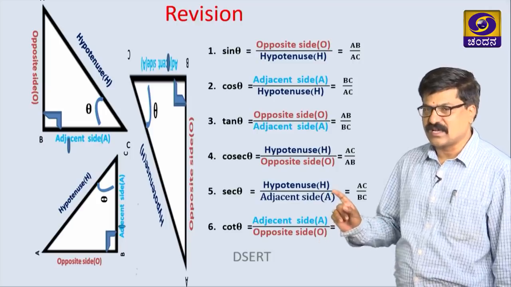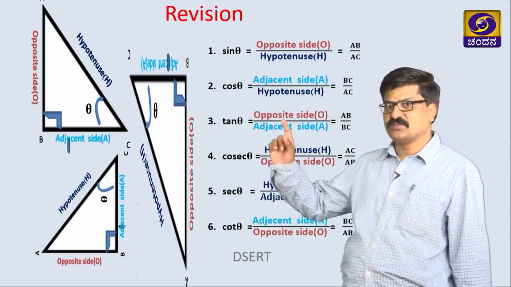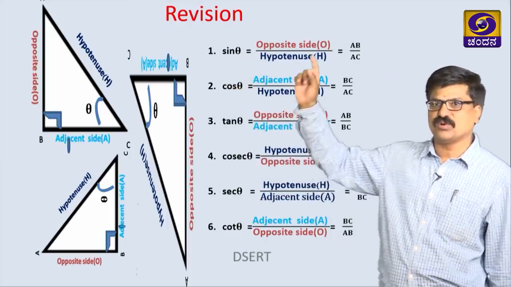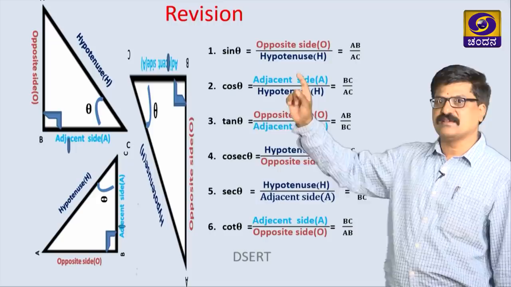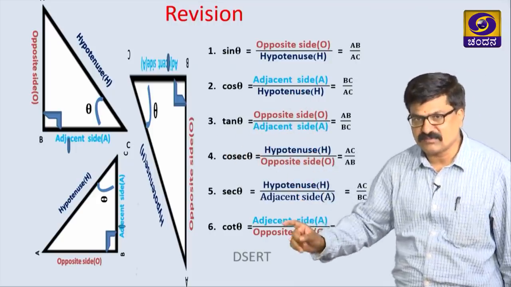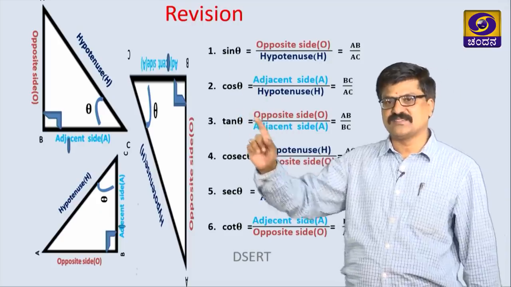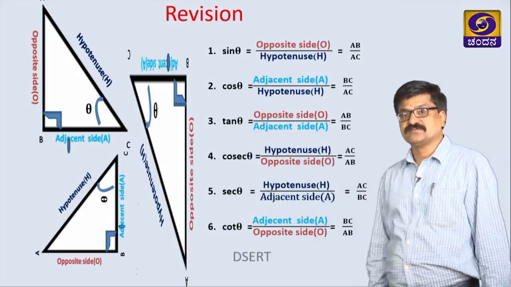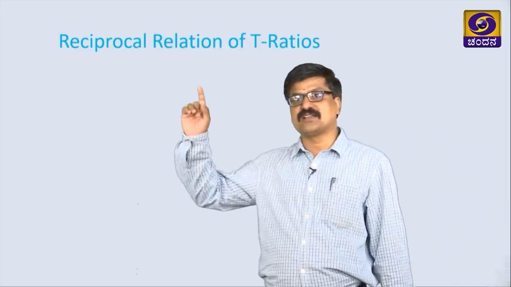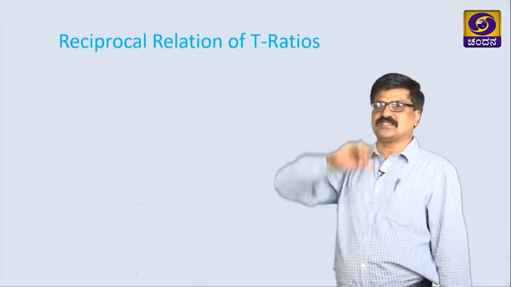Any kind of confusion if you have, you please observe here, you can remember very easily: sin theta is O by H, cos theta is A by H, tan theta is O by A. Similarly, the remaining 3 are the reciprocals of these 3. The next comes the reciprocal relation of trigonometric ratios.